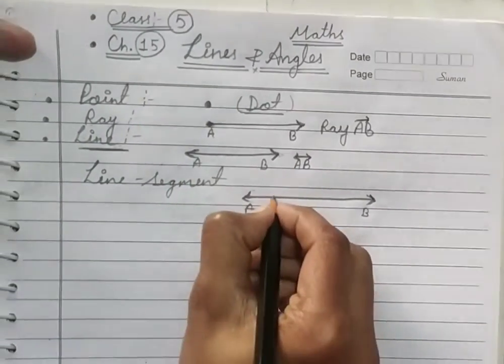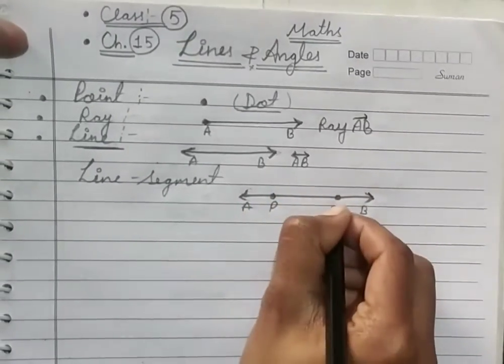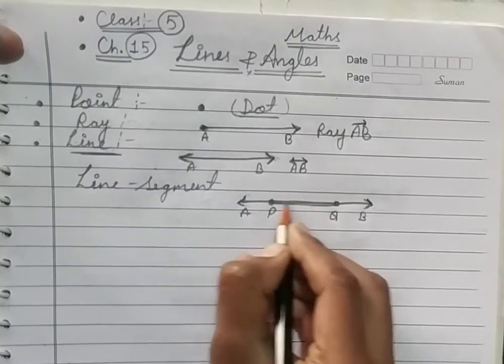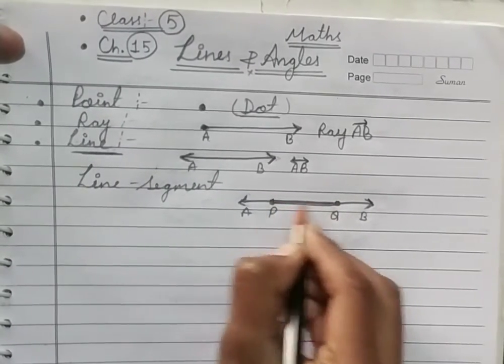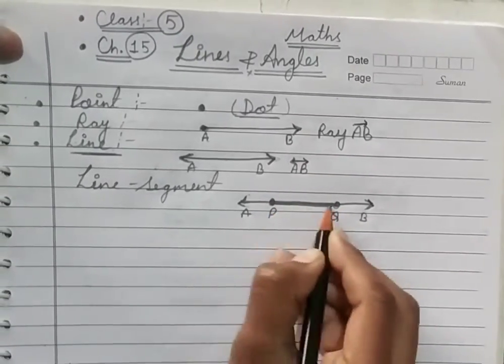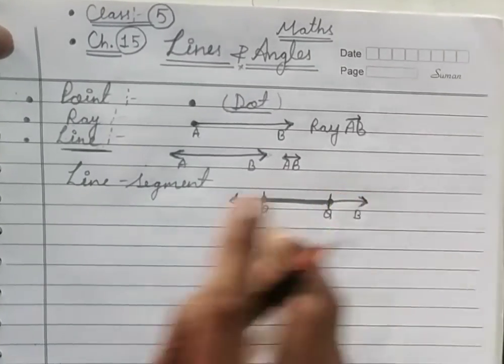But if we choose two points like P and Q, so this PQ, I am going to bold it here so you can see it clearly. This PQ is a line segment.